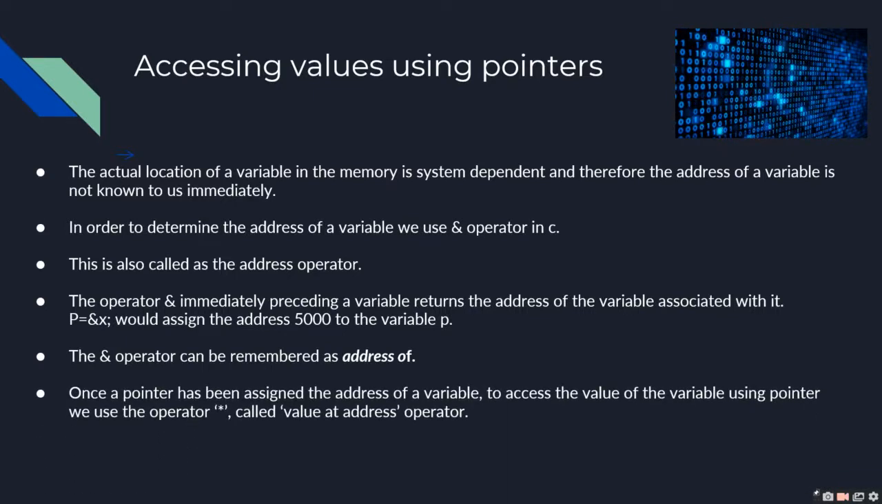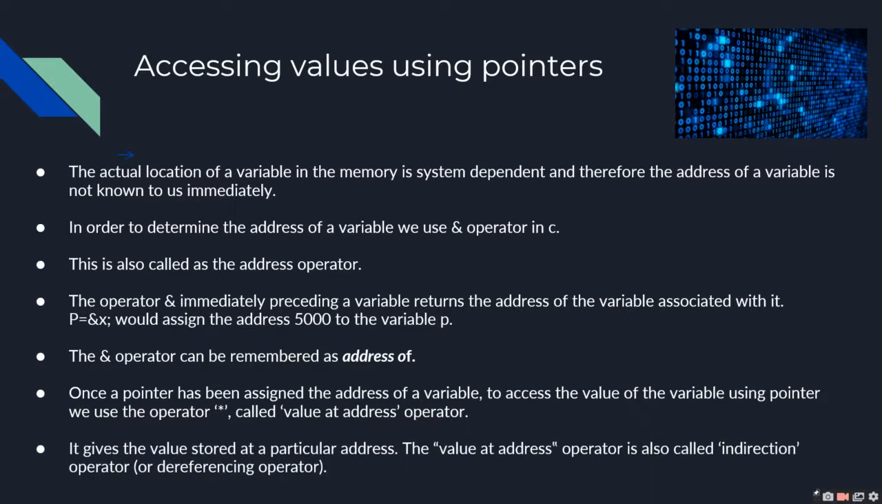Once a pointer has been assigned the address of a variable, to access the value of the variable using the pointer, we use the operator called the value at address operator. It gives the value stored at a particular address. The value at address operator is also called the indirection operator.